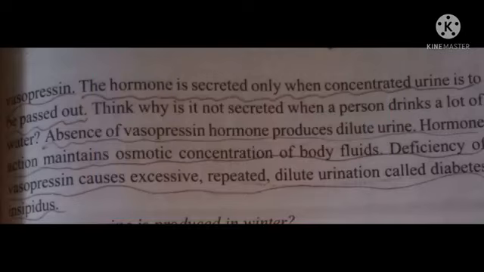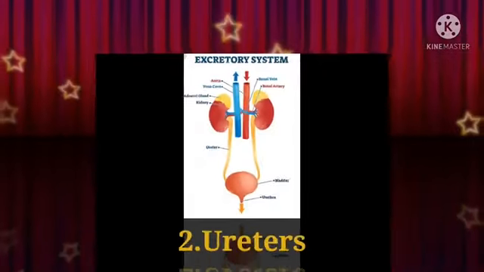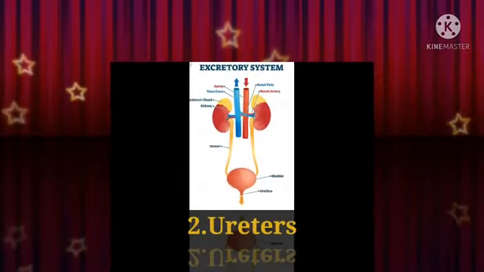Okay, children, I will ask one question. Why is more urine produced in winter? Do you know? Because we do not get sweat due to cold conditions during winter. Sweat pores are closed. Therefore, the waste and extra salts are eliminated outside in the form of urine. Children, structure of nephron is completed.